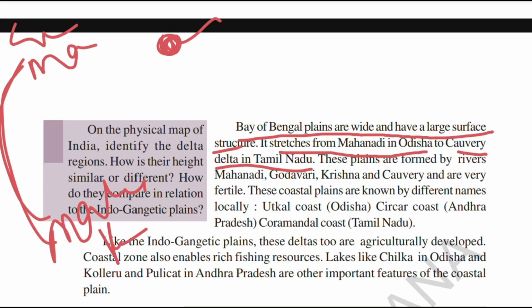These plains are formed by rivers such as the Mahanadi, Godavari, Krishna, and Kaveri, and are very fertile, because when the rivers flow from west to east, they carry sediment or fertile soil, which is helpful for plant growth. That is the reason we call them fertile for crop growth. These coastal plains are known by different names locally. In Odisha we call it the Utkal coast, in Andhra the Sarkar coast, and in Tamil Nadu the Coromandel coast.